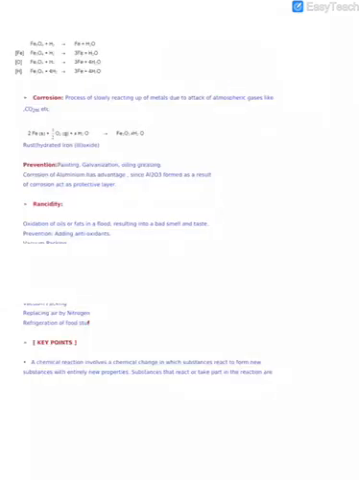So rancidity is defined as the oxidation of oils or fats in food, resulting in a bad smell and taste, right?